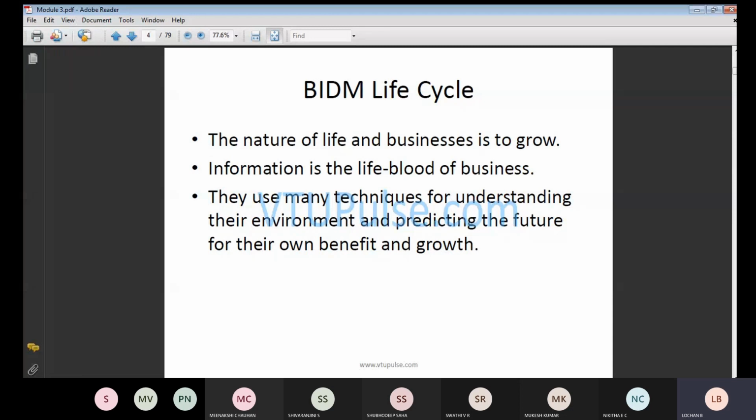They use many techniques for understanding their environment and predicting the future for their own benefit and growth. Whenever we want to invest an amount, we will be looking at one thing, that is profit. Along with the profit, the organization also should grow. As the organization is growing, you should also grow parallelly. These are the things we will be discussing with respect to the techniques part.